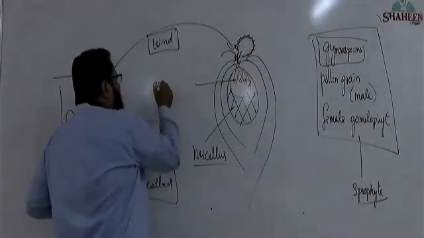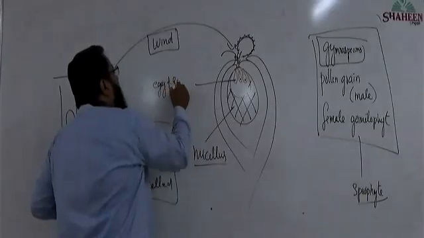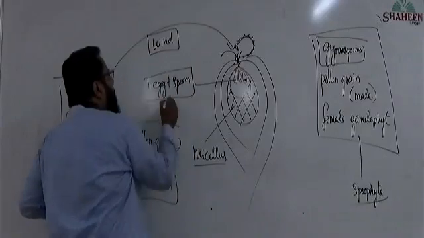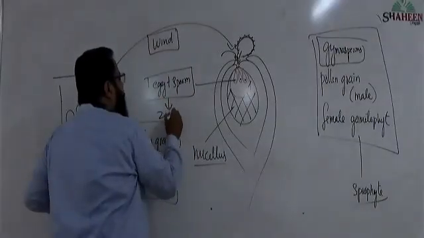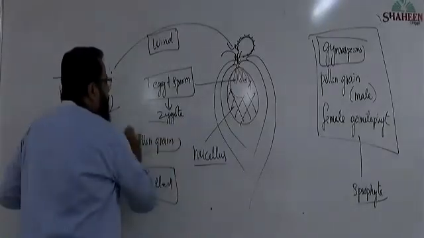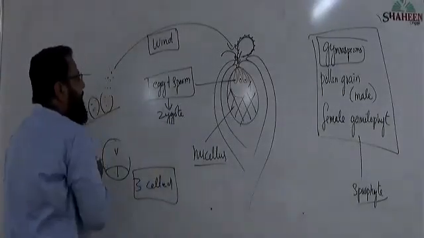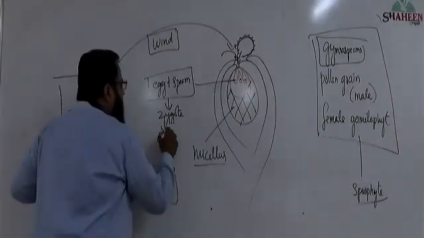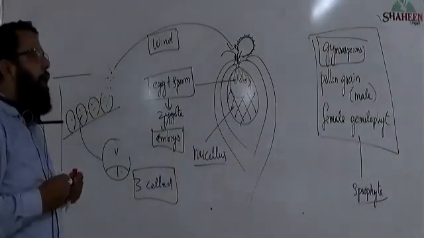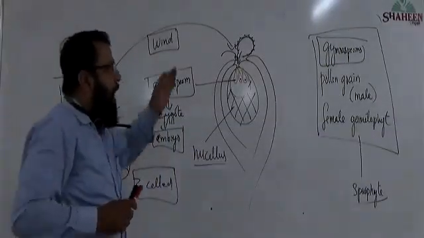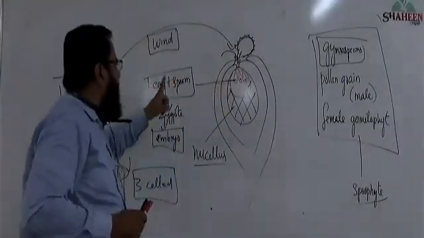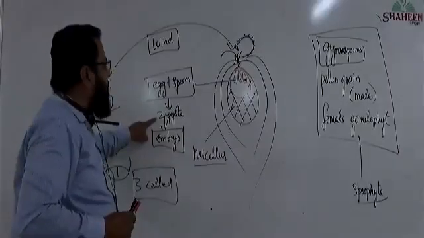The egg cell plus sperm, that is male gamete, fuse together, producing zygote.